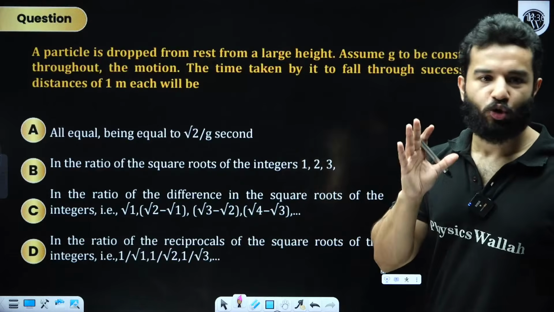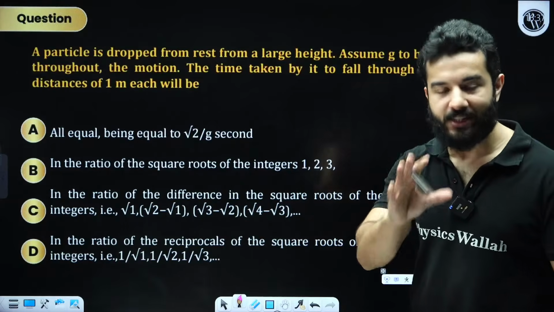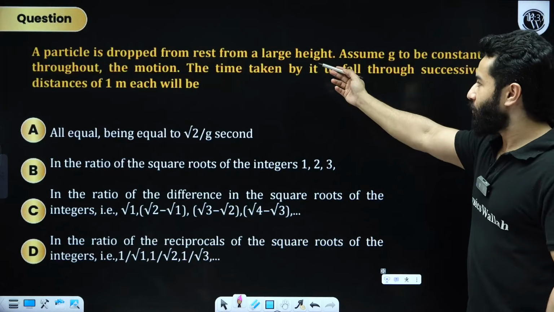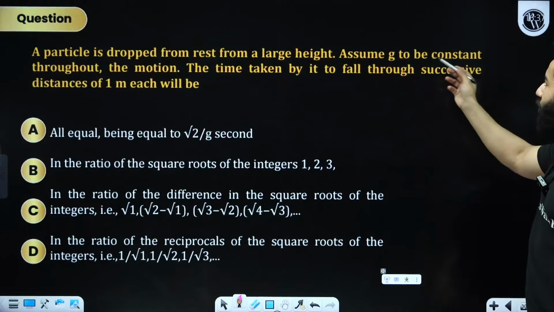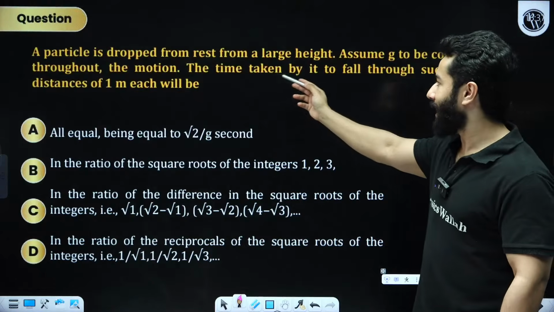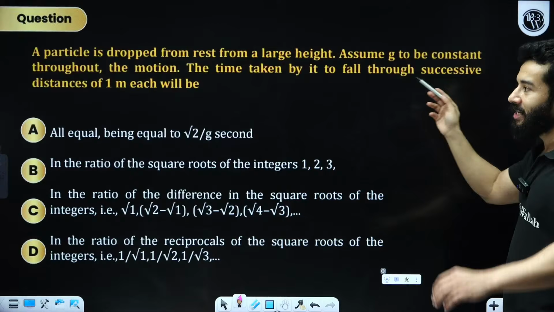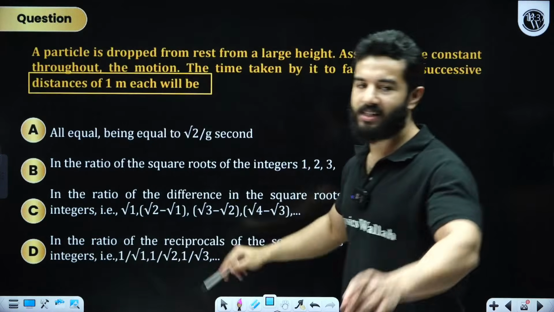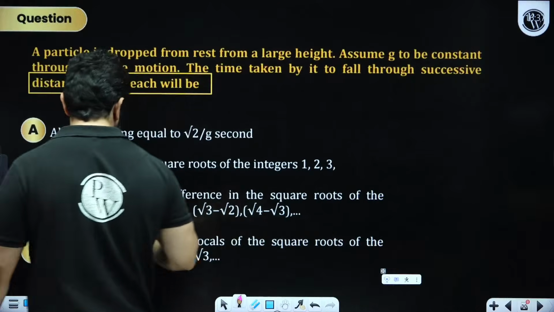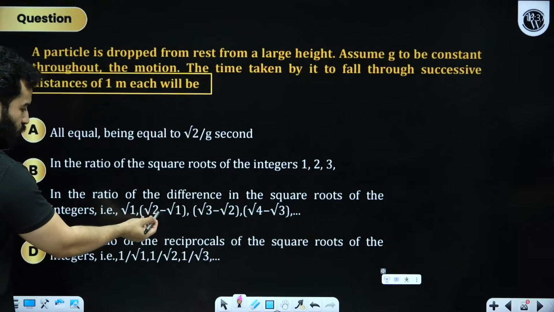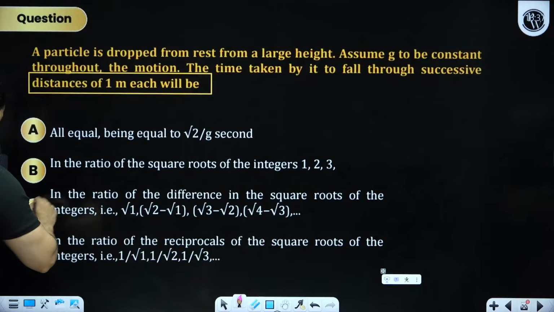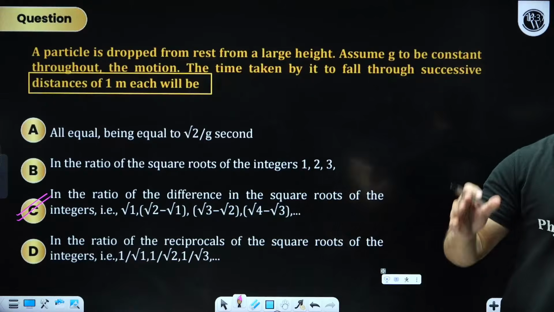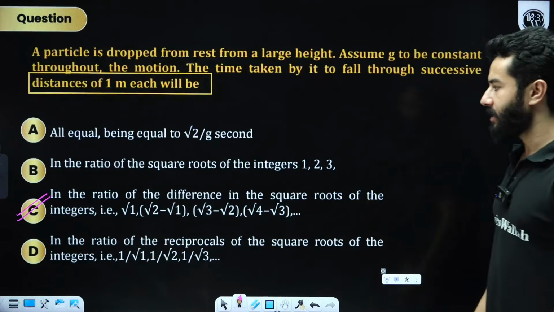You don't need to solve these things in your exam if you are revising your notes efficiently. A particle is dropped from rest from a large height. Assume g to be constant throughout the motion. The time taken by it to fall through the successive distances of 1 meter, that means equal distance, basically means √1 : √2 minus √1 : √3 minus √2. Option C is correct. Directly select the third option.